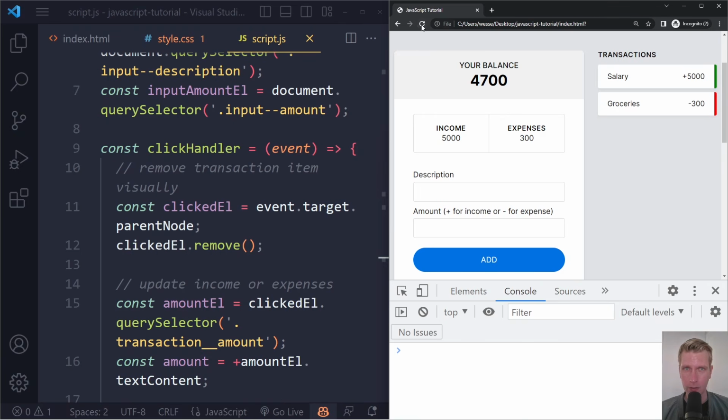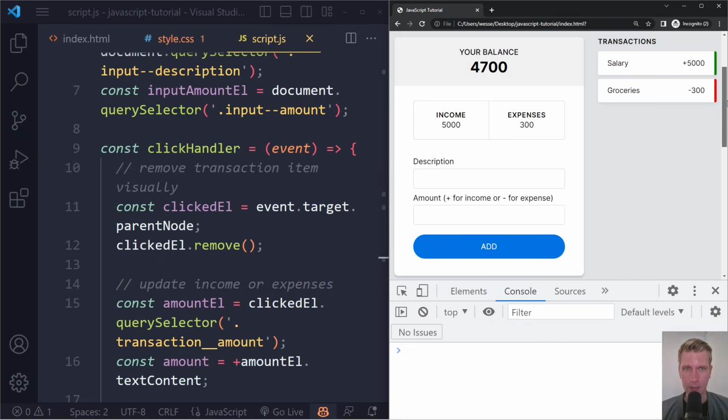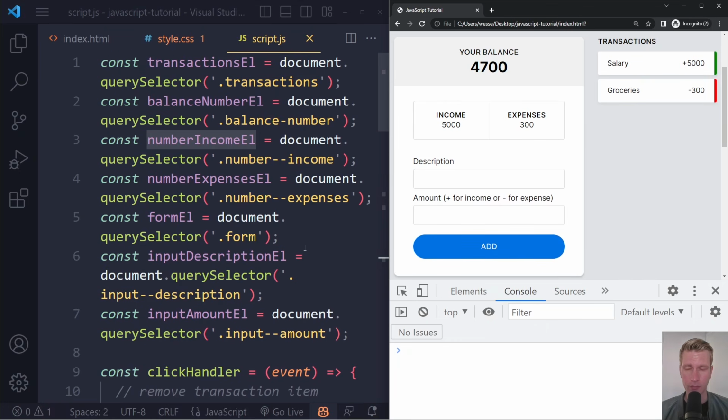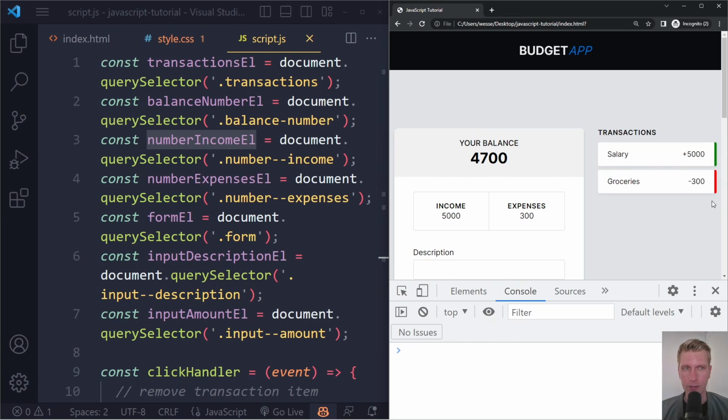Everything still works. All right, so I'm gonna refresh here, and now we can continue with the second part, which is that, of course, we should be able to add these transaction items in the first place. So we could, for example, say book sale. Maybe I sold a book or multiple books and we earned $100 for that. So we can say plus 100 or just 100. And when we click add here, it should of course add that to the transactions and also update these numbers. Instead, nothing happens like that.